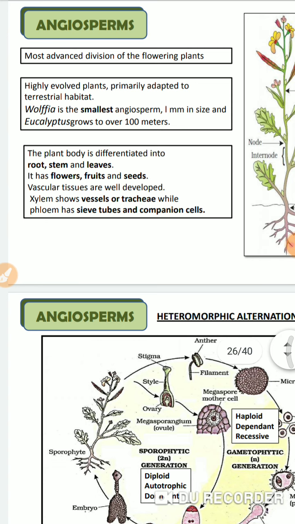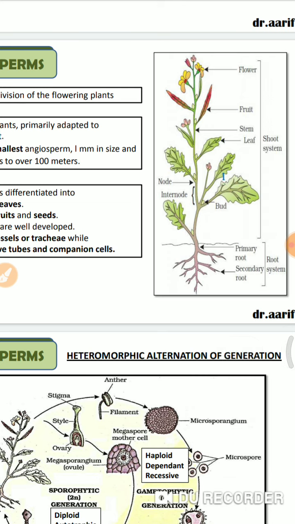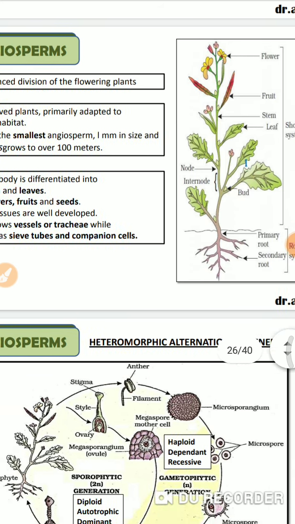Whatever food is formed in the leaves gets transported throughout all the parts of the body. So this is the angiosperm, where both these things are present. Flowers are produced in angiosperms, and if you see the structure of the flower, the ovary is present inside the pistil. After fertilization the ovary develops into fruit, and the ovule develops into seed. So the seeds are enclosed within the fruits. Flowers and fruits are both produced by angiosperms.